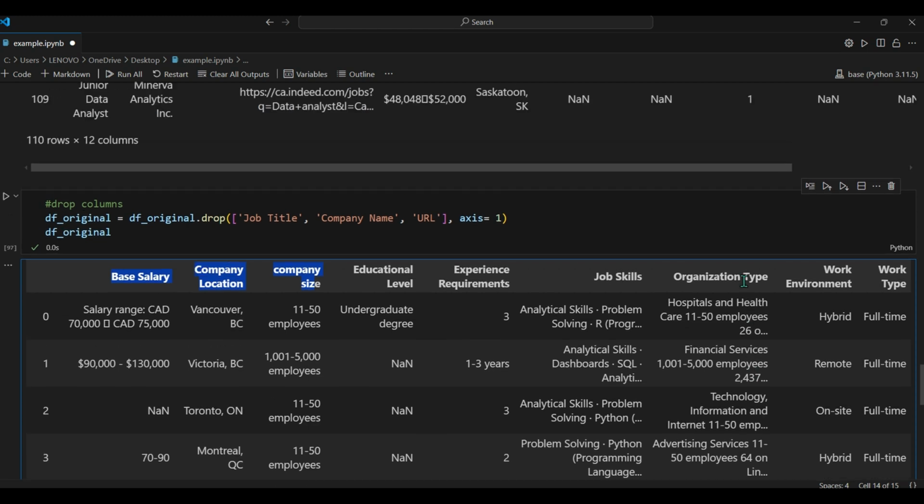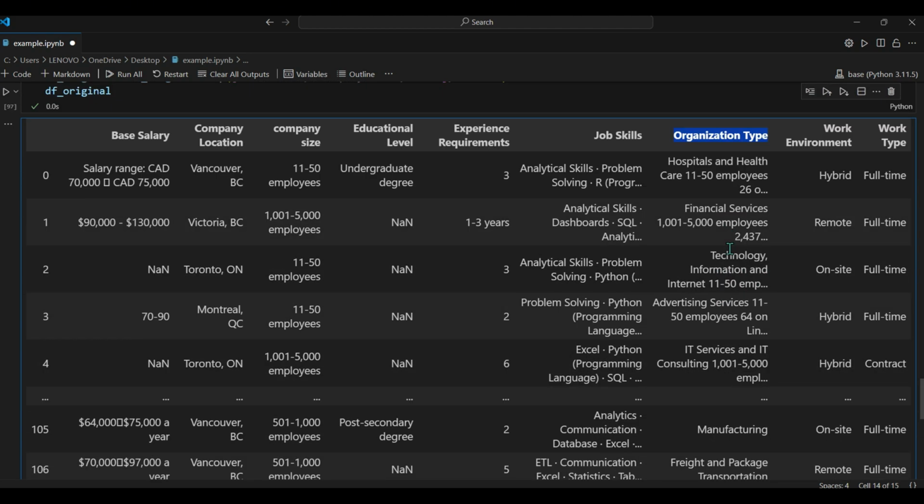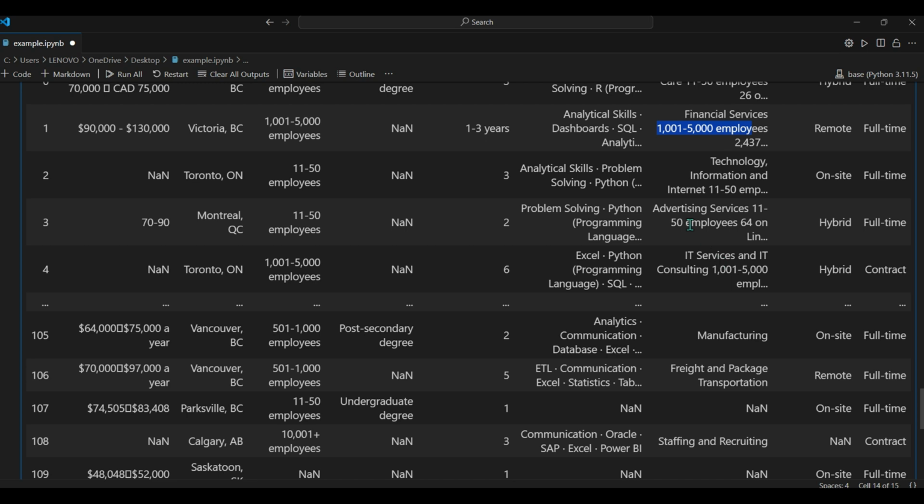The next thing that we're going to do is create a new industry column based on the organization type column. If you take a look over here, we have our industry name, hospital and healthcare, followed by a number. I believe this is the company size, and it's true for other instances as well.